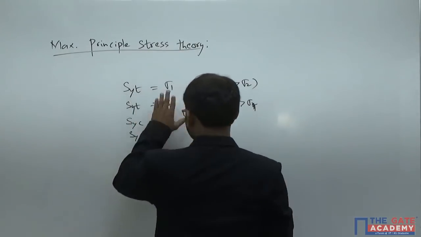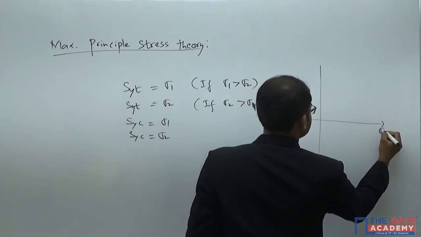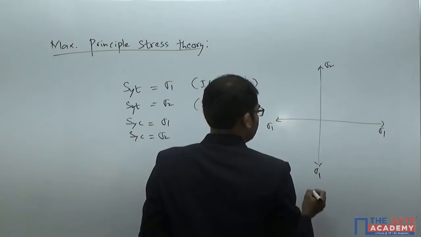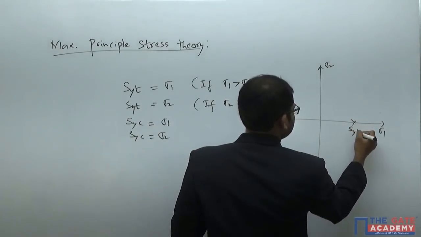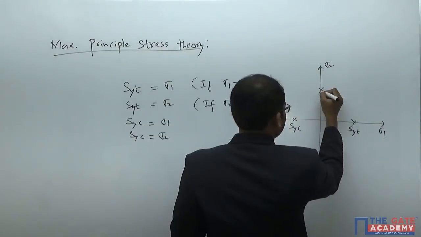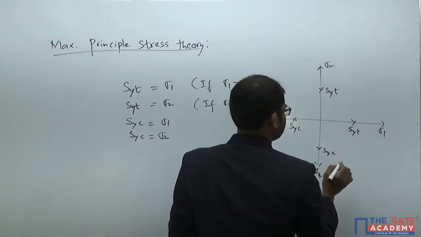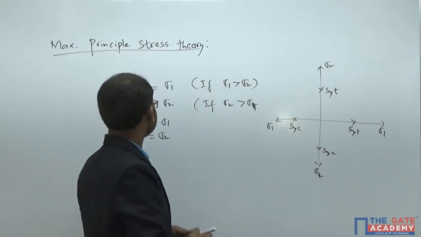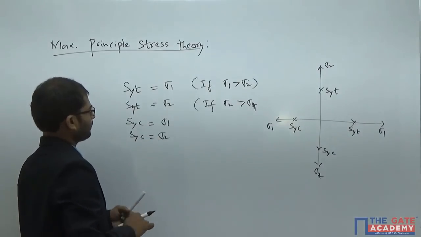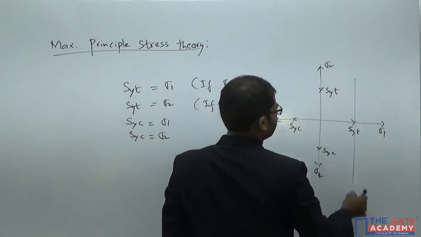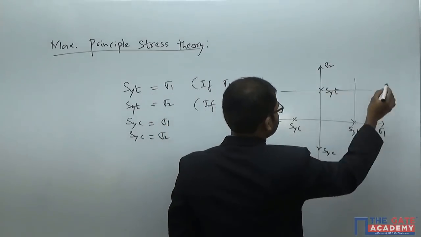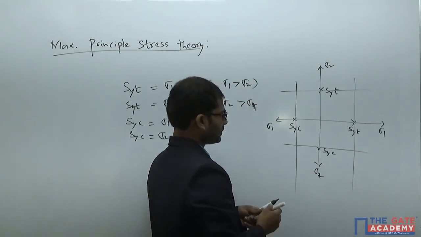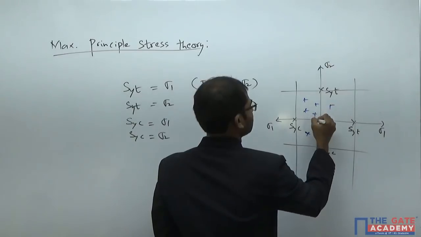Now, you draw these 4 lines on a graph having sigma 1 and sigma 2. You take SYT, SYC, SYT and SYC values, because anyway you know the magnitudes of these SYT and SYC values. Now you draw these lines. First one I am drawing here: SYT is equal to sigma 1, which is a vertical line. SYT is equal to sigma 2. SYC is equal to sigma 1. SYC is equal to sigma 2. So in this one, you're going to get sigma 1, sigma 2 values inside this region like this.